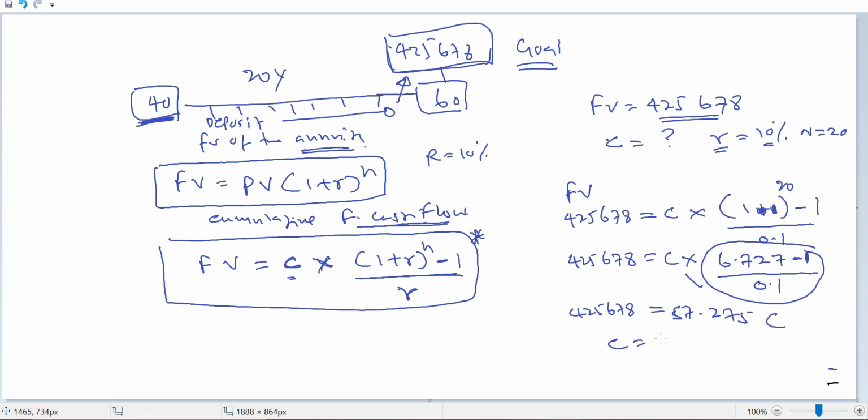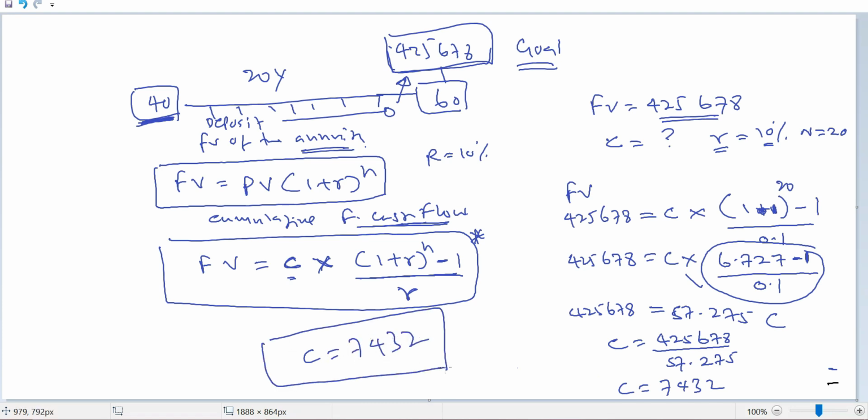Then C is equal to 425,678 divided by 57.275, which is equal to how much? 7,432. So in order to reach his goal at the age of 60, his goal was to reach 425,678.